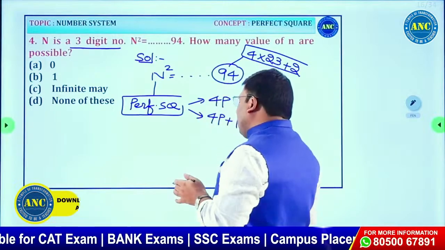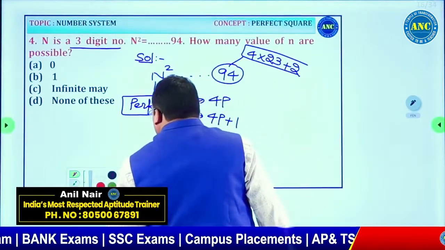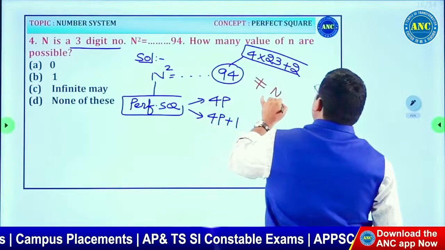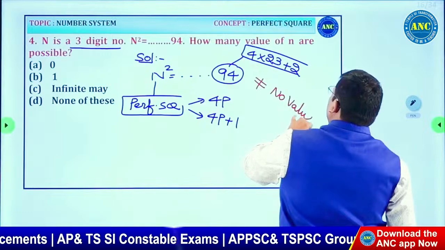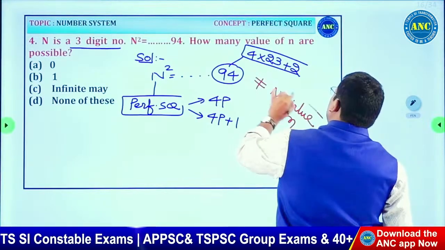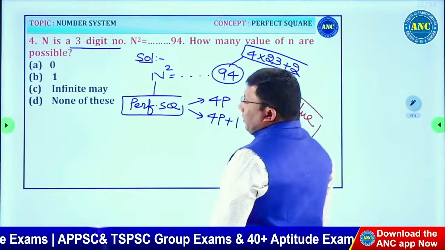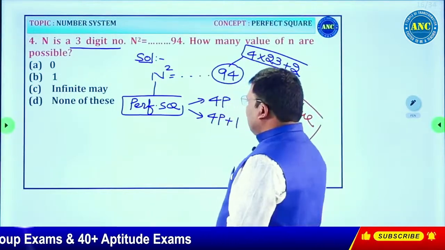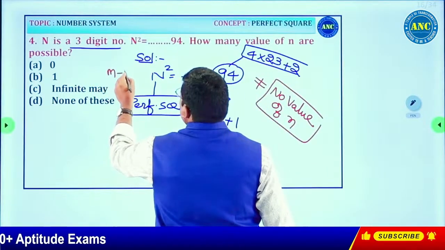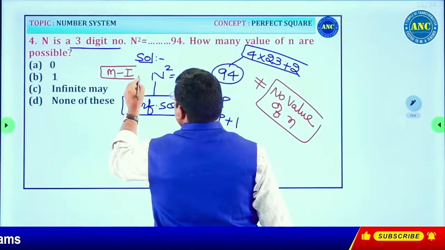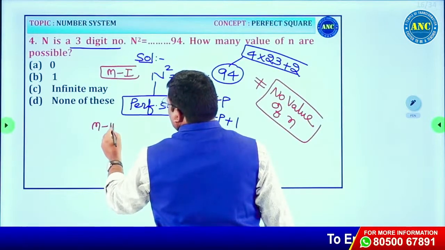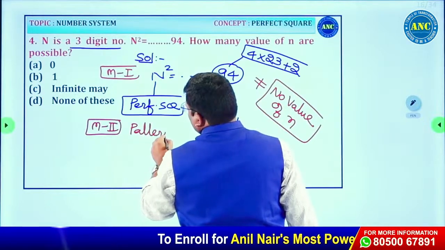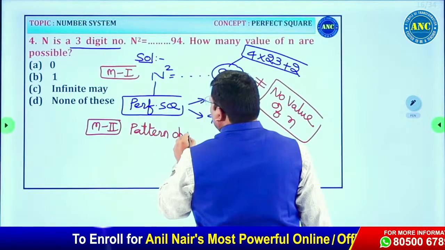Any perfect square when divided by 4 should give remainder 0 or 1. It is giving remainder 2. Answer is no value of n. A perfect square will never give a remainder 2 when divided by 4. This is right based on the property of a perfect square. You can also solve this question using pattern observation.